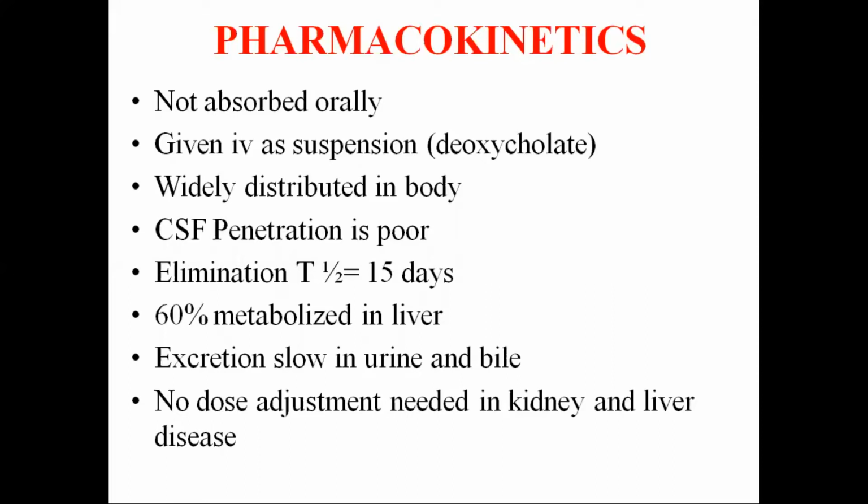60% of the amphotericin B is metabolized in the liver, and it is excreted very slowly in the urine and bile. So no dose adjustment is needed in kidney and liver disease, because as we know, 60% is metabolized in the liver, and as far as the kidney is concerned, slow excretion takes place. So the urinary concentration of the active drug is low.